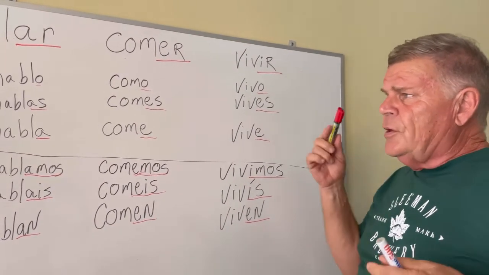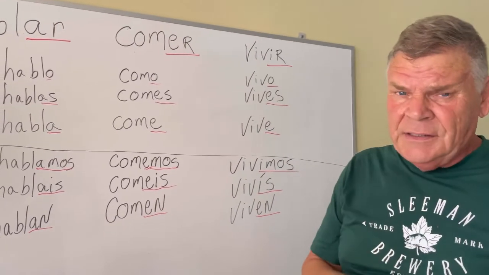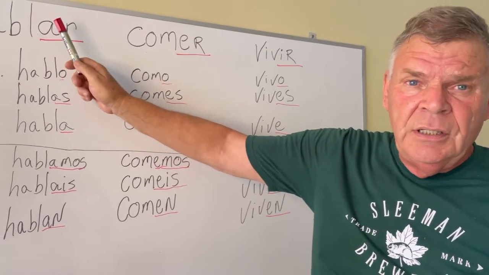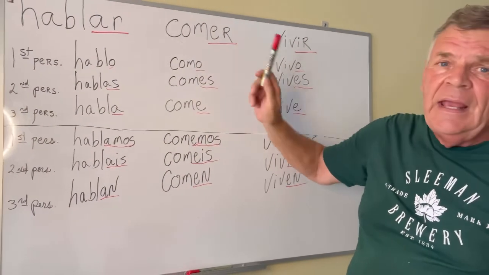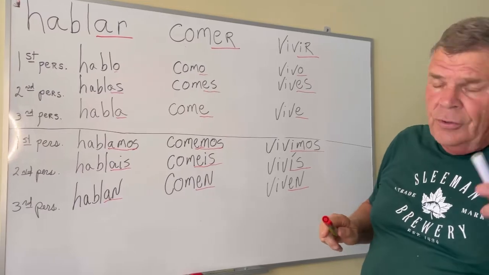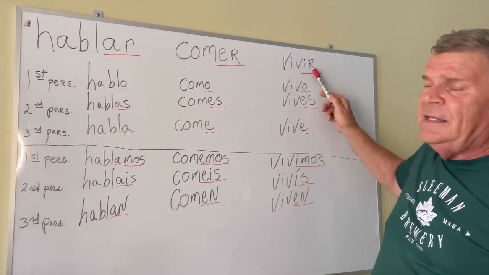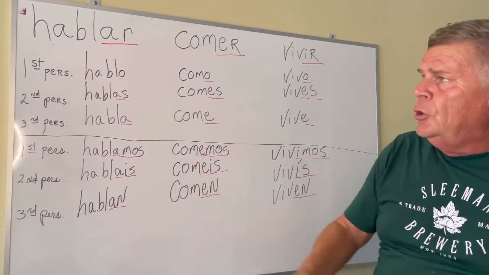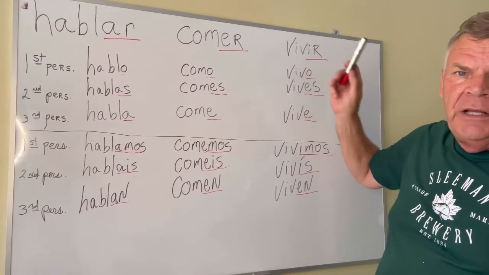Those are the present indicative tense of the three conjugations of Spanish: AR, ER, IR. Remember, whenever you see a word that ends with one of these endings, you're talking about the infinitive. You're talking about "to" something: to talk, to speak, to eat, to live.